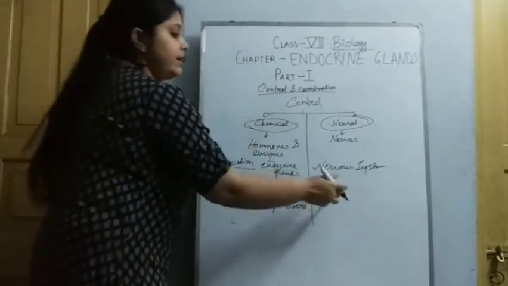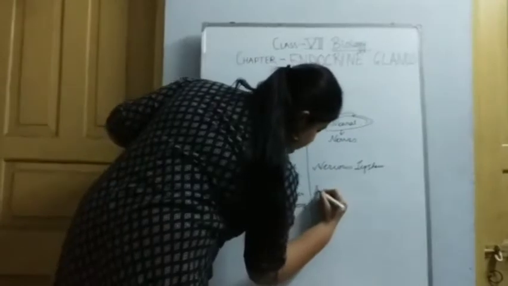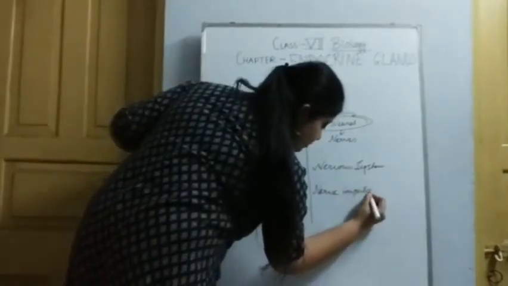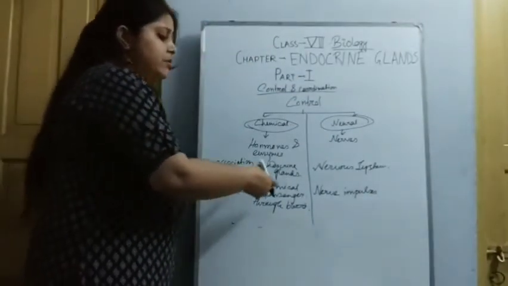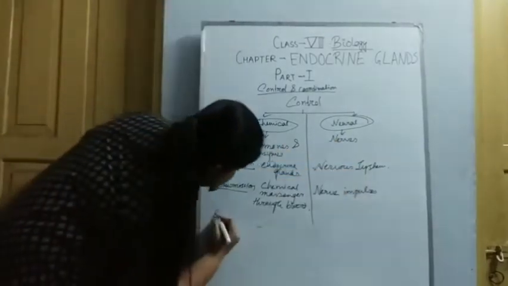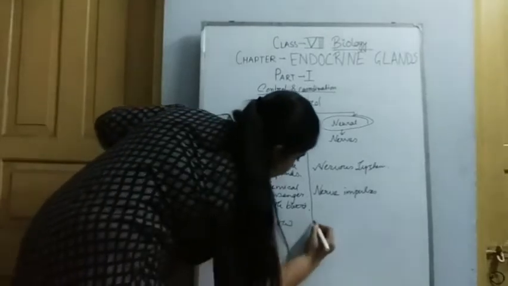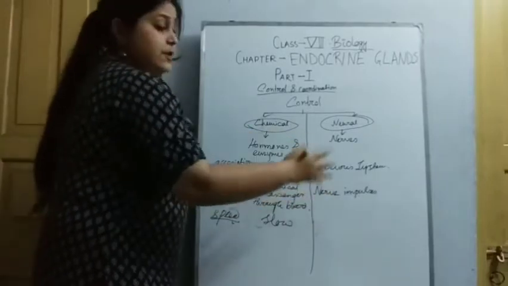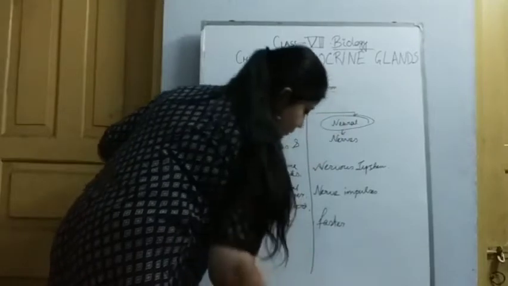And here, the transmission is done mainly by nerve impulses. So the speed of the chemical transmission is slower than the neural control. The speed is slow, whereas the speed of nerve impulses is faster than the chemical control.